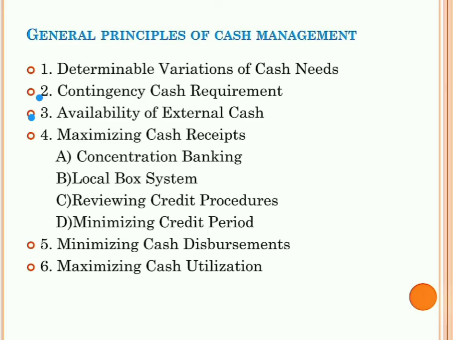The firm should maintain such sources of funds to meet unforeseen expenses or contingency situations in the future. And the next one is